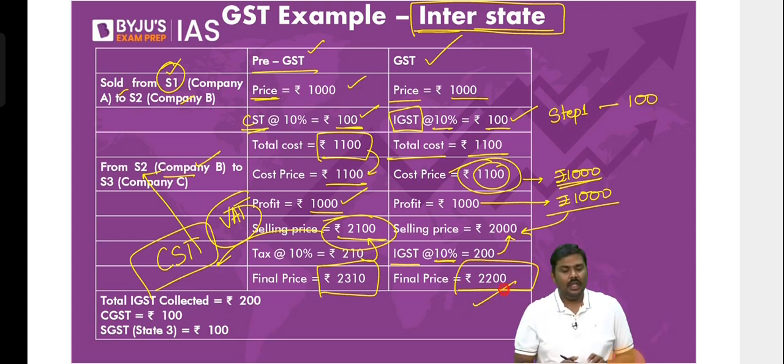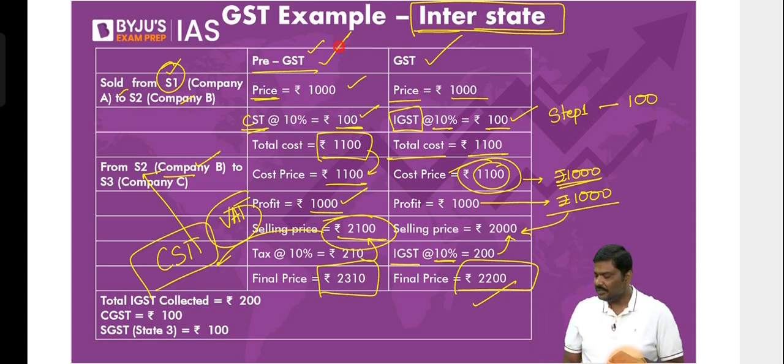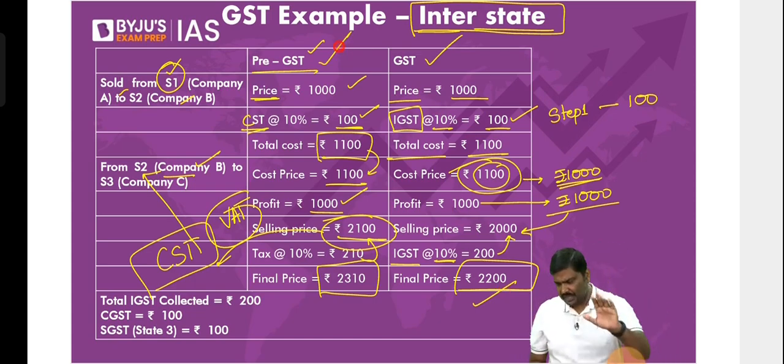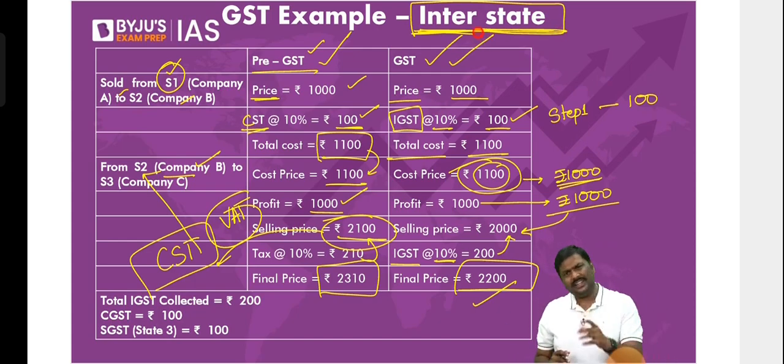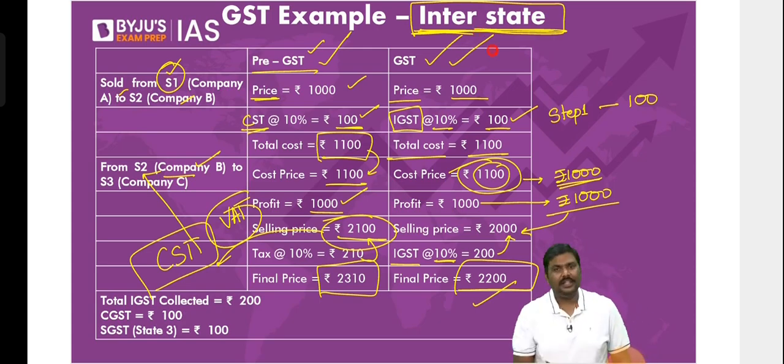Now start answering. In pre-GST, is there a cascading effect? Yes. In GST, that is interstate, is there a cascading effect? Start looking at the numbers, you'll understand. Is there a cascading effect? No, there is no cascading effect.